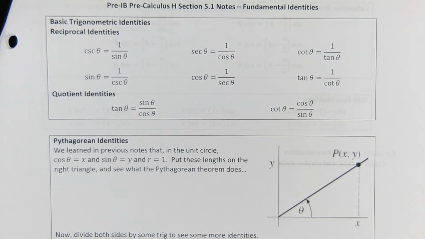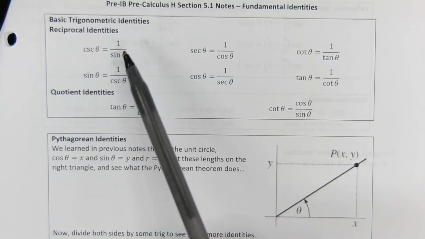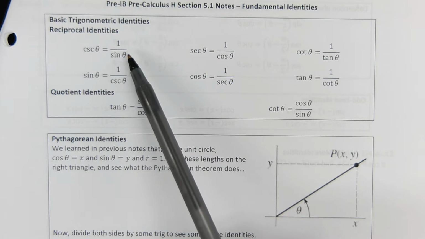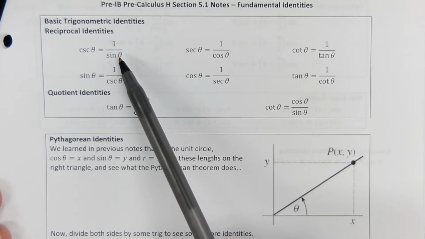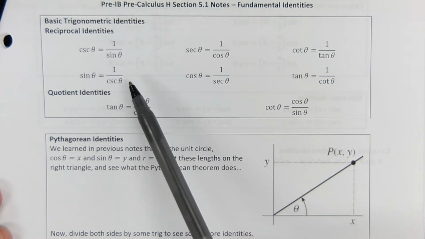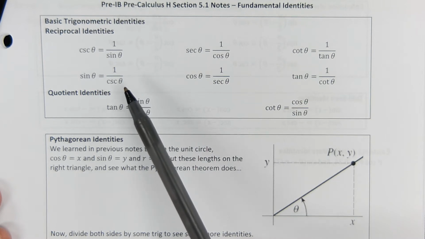And I don't know if you remember from geometry, but the way we do proof type stuff is we establish some very basic truths and then we build upon those truths. We use those truths to prove that other things are true. So the very first identities are actually ones that we should already know. The reciprocal identities: sine and cosecant are reciprocals of one another. So if cosecant is 1 over sine of theta, which is something we already know and love, then it should be really obvious that sine of theta is 1 over cosecant theta. I mean, they're just reciprocals of one another, right?